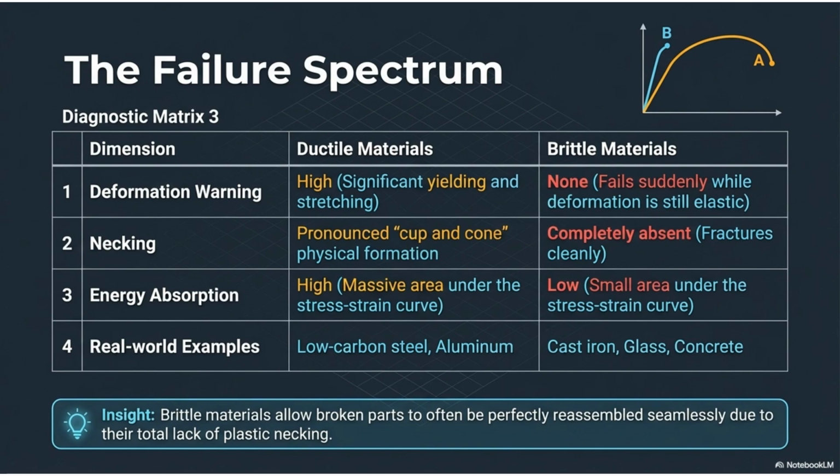The failure spectrum separates ductile and brittle materials. Ductile materials, like steel, show significant warning signs, such as yielding and necking, and absorb a lot of energy. Brittle materials, like concrete, fail suddenly, with no visible necking and low energy absorption.